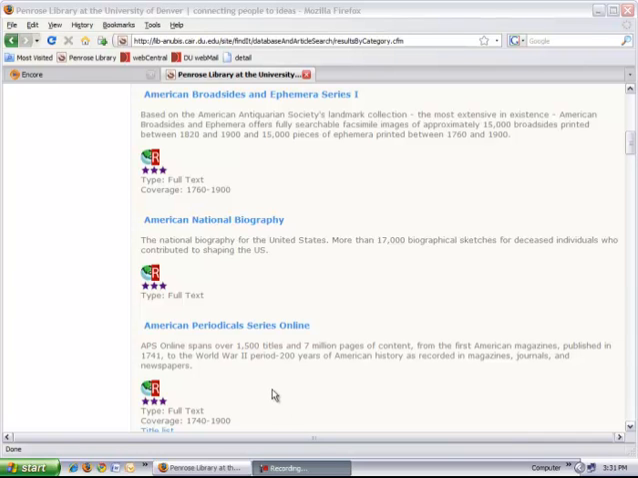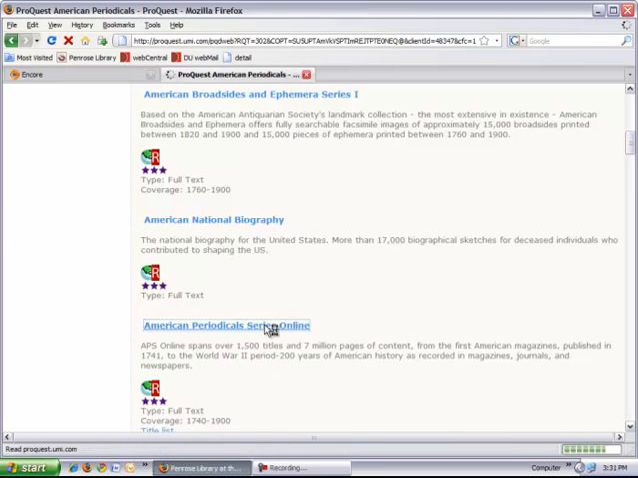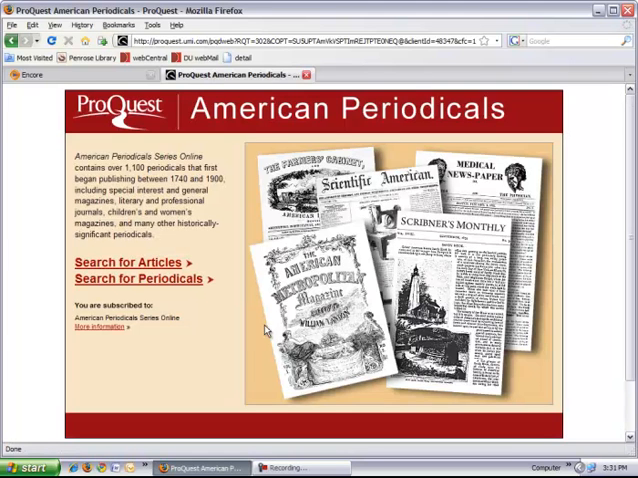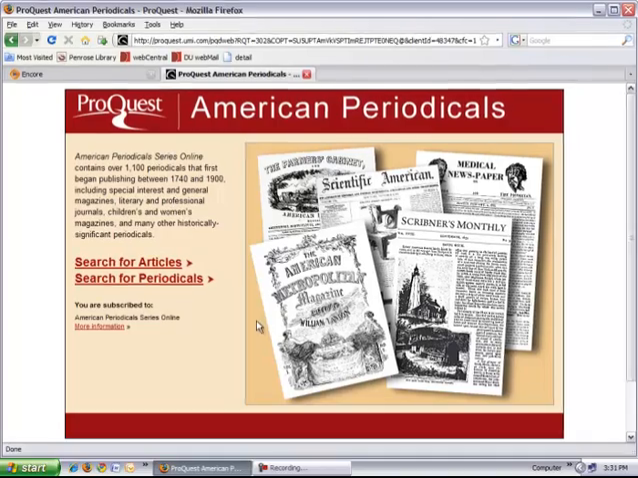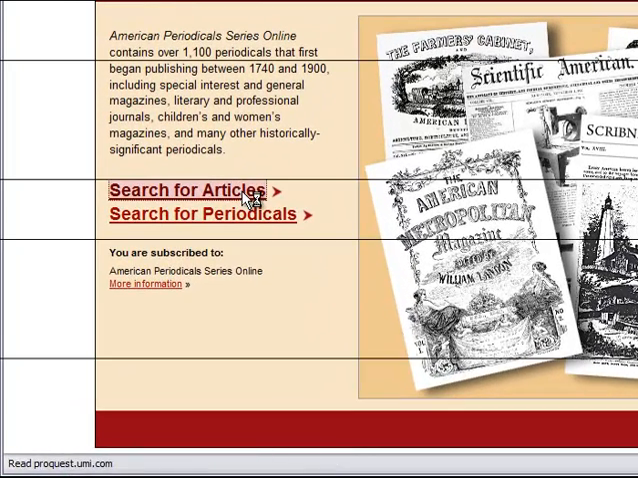The one I'm going to show you now is American Periodicals Series Online. As it says, it spans over 1,500 titles from 1741 up through the 1900s, so just the beginning of the 20th century. And again, just like as we saw with the serial set, if you're going to do a keyword search, you want to think in terms of using language that would be contemporary to that particular time period. We're going to search for articles.